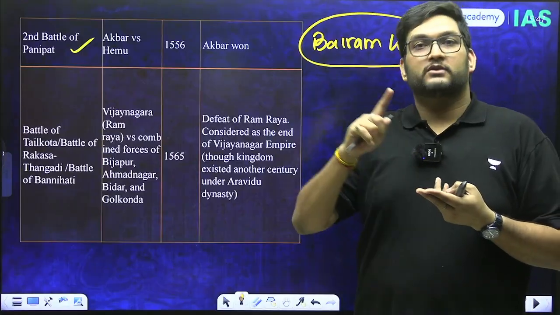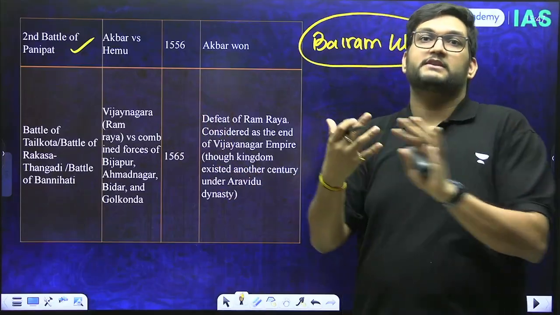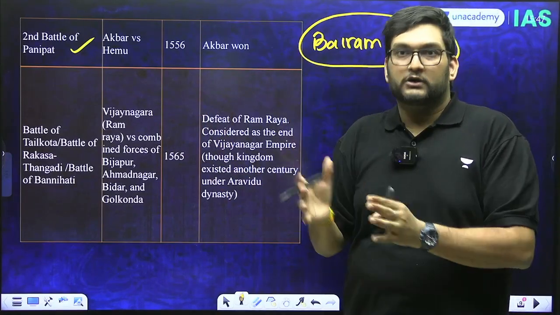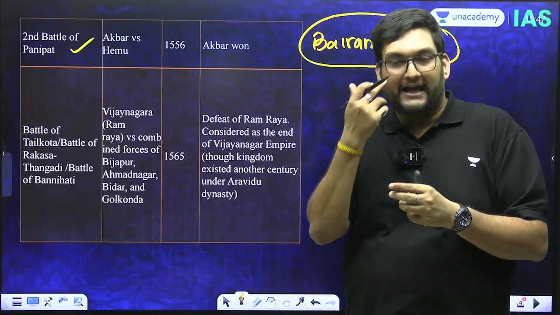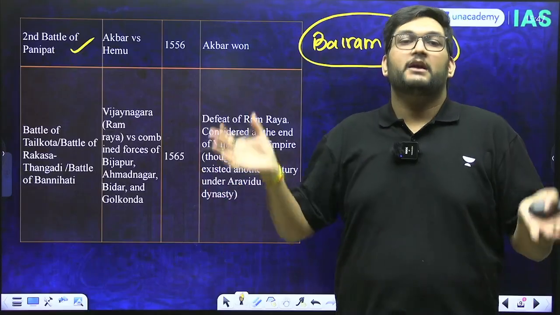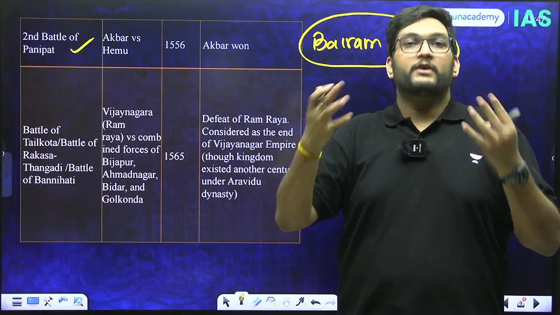Hemu or Hemchandra was winning. He had all the Lodhis riled up together again. But what happened was, in the battle, one arrow hit Hemu in the eye, and there was chaos in the army, and that was used by Bairam Khan to win this battle.